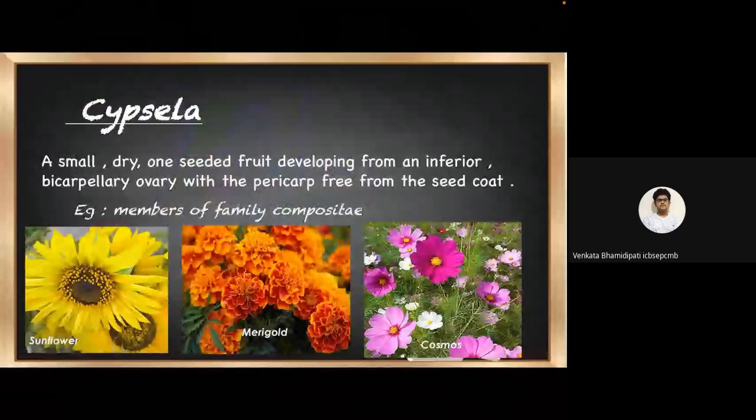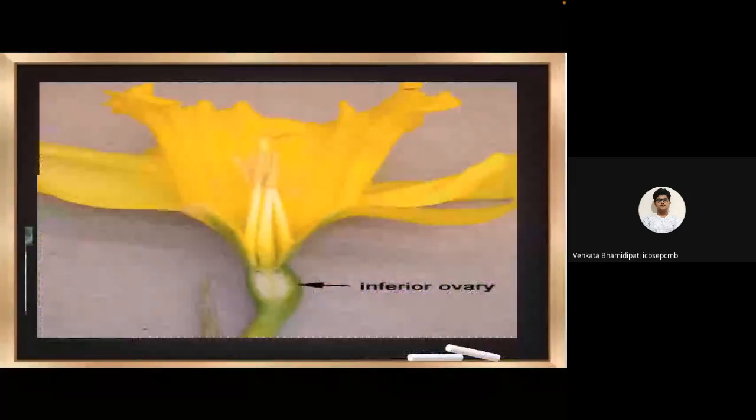Next one is cypsela. It is a small, dry, one-seeded fruit developing from an inferior bicarpellary ovary. In this case, it is an inferior ovary, which means that the floral parts are arranged above the ovary, and it is bicarpellary syncarpous too. In case of cypsela, the pericarp is free from the seed coat. For example, members of family Compositae like sunflower, marigold, cosmos, etc. Now here is an example of inferior ovary. We can notice that the floral arrangement is above the ovary.